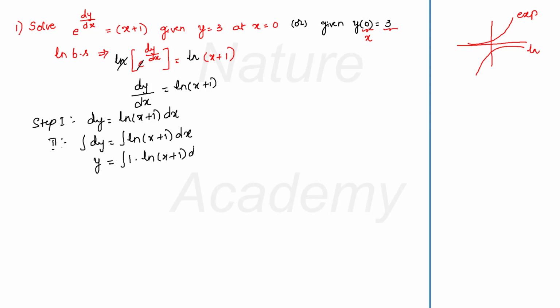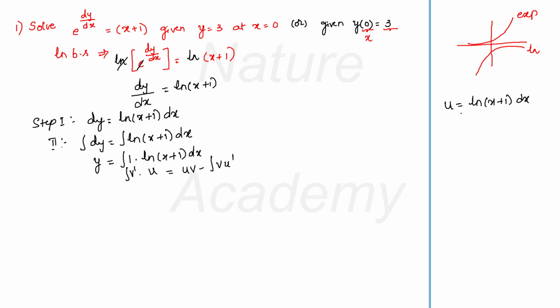So to integrate this type of equation, you need to do integration by parts. Here you have u equal to log(x+1) into dx, because this is in the form v' into u. So the integral of v'u will be equal to uv minus the integral of vu'. So I took u as log(x+1).